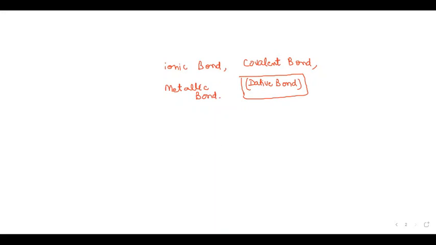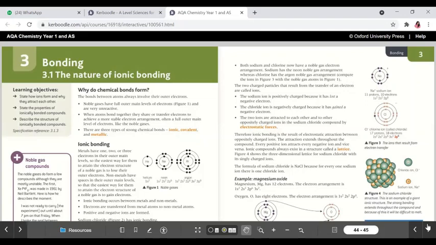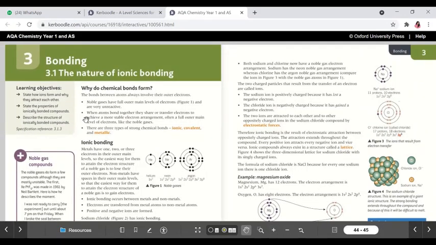Side by side, we also have a look at your book. Is it visible? So all these points are written here. Noble gases have full outer main level. Outer main level means outer shell.